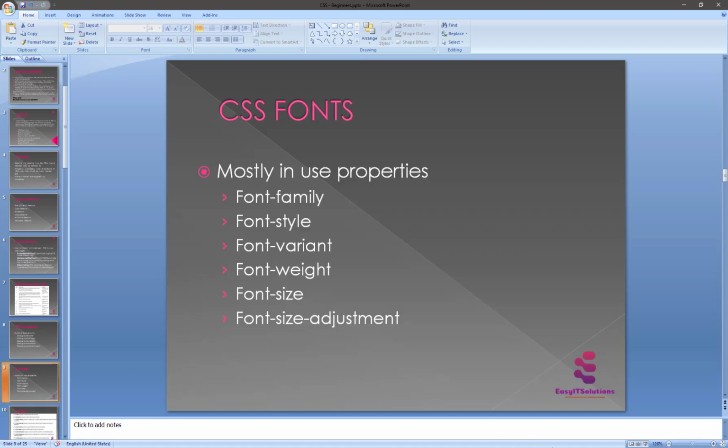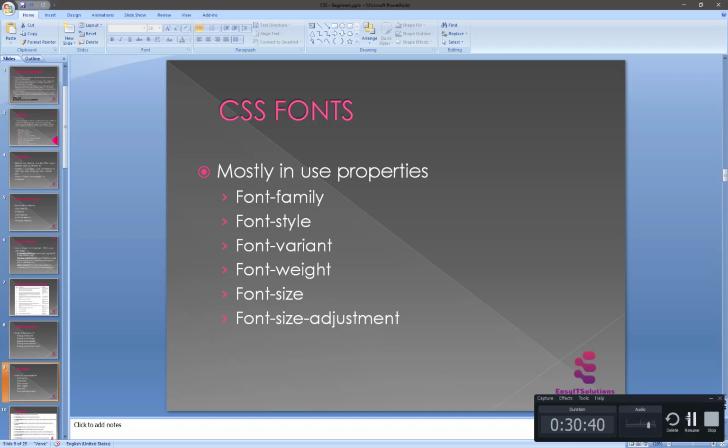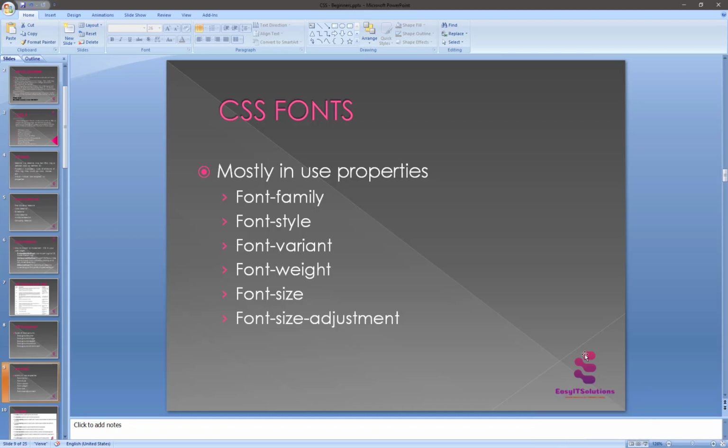The problem is this math. Sorry, guys, for this. So these are all the properties that are available in the font.